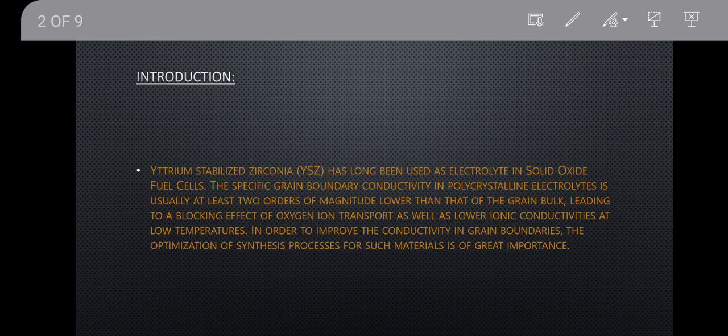The specific grain boundary conductivity in polycrystalline electrolytes is usually at least 2 orders of magnitude lower than that of the grain bulk, leading to a blocking effect of oxygen ion transport as well as lower ionic conductivities at low temperatures. In order to improve the conductivity in grain boundaries, the optimization of the synthesis process for such materials is of great importance.